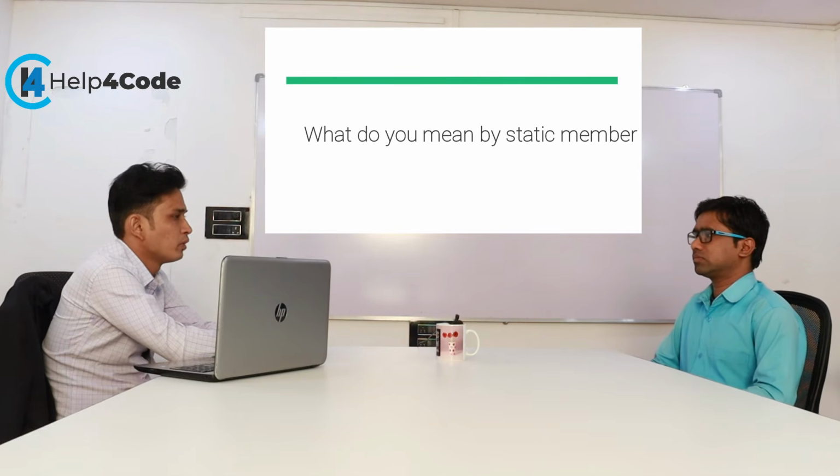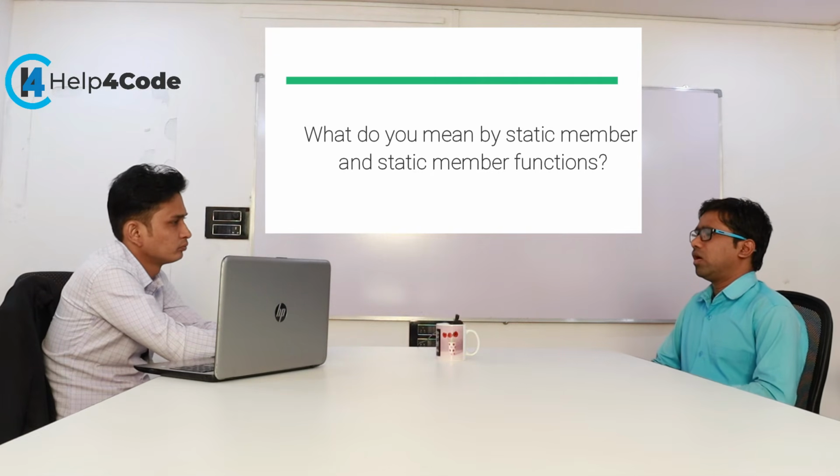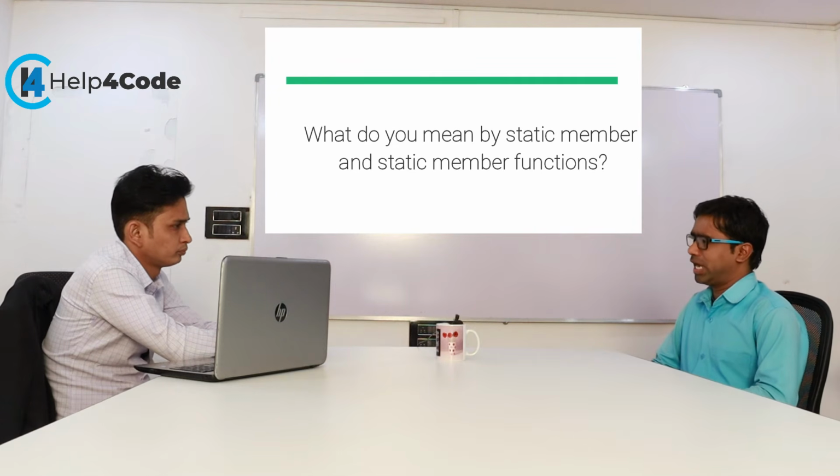What do you mean by static member and static member function? For static member and static member function we have to use the static keyword. Whenever any variable is declared as static, that is called a static member, and it will be assigned only once. Whenever we use the static keyword with a function, that function is a static function, and that memory is shareable.